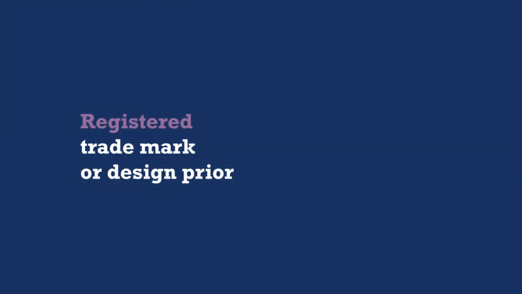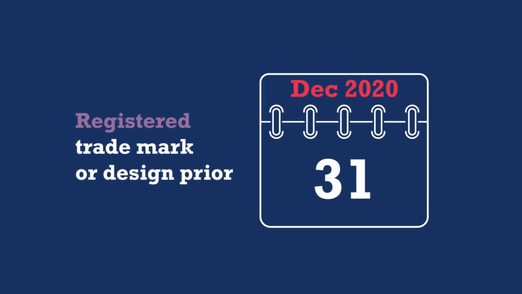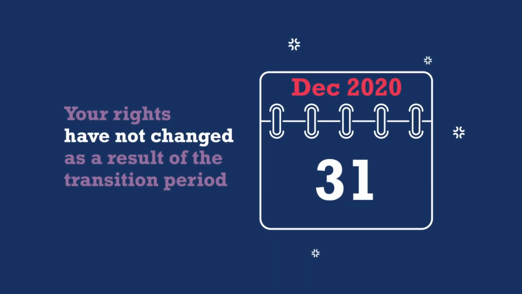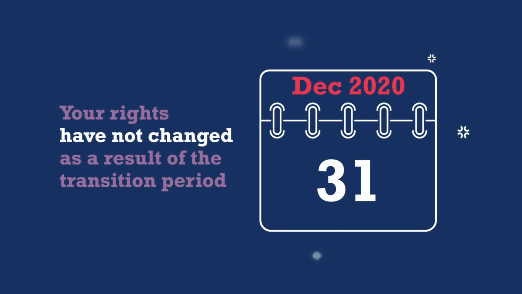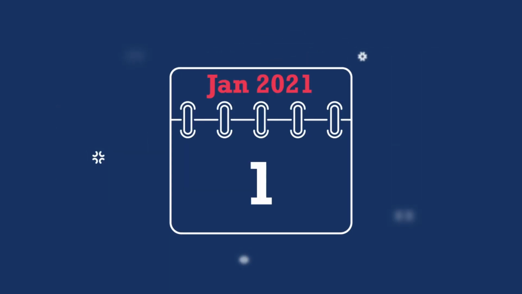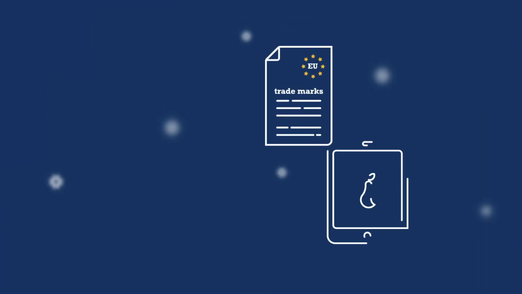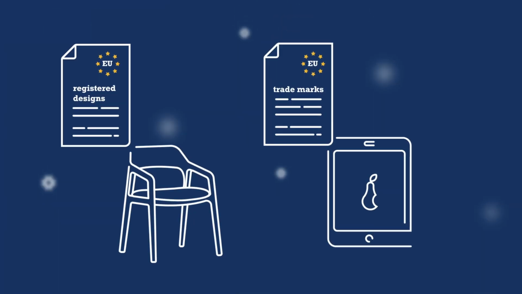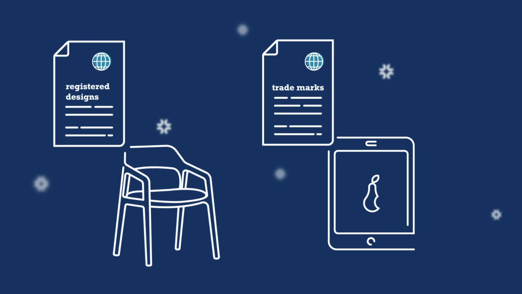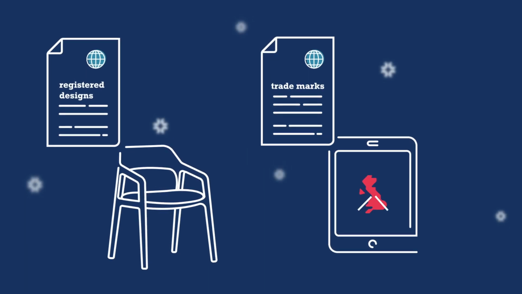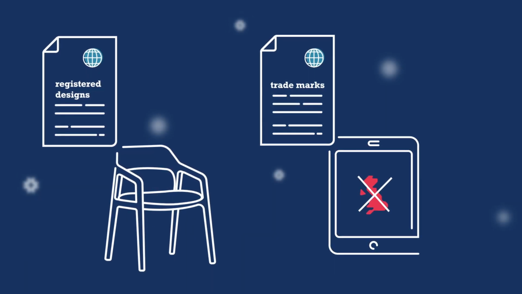If you had a registered trademark or design in the UK prior to the 31st of December 2020, your rights have not changed as a result of the end of the transition period. However, as of the 1st of January 2021, EU trademarks, registered community designs and international trademarks and designs designated in the EU no longer provide protection in the UK.